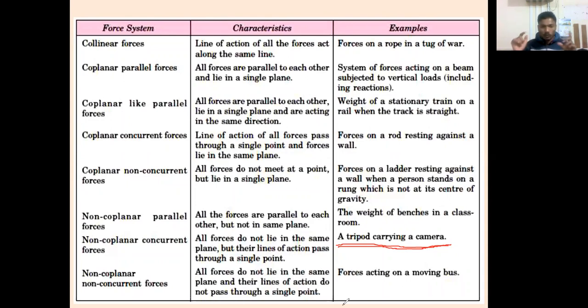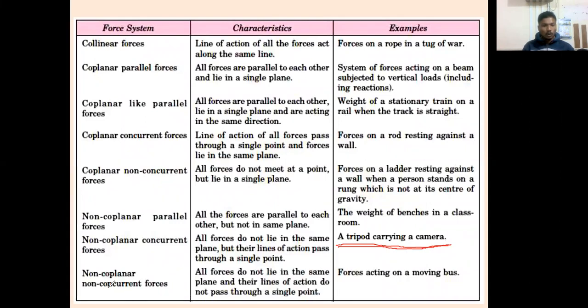So it is very simple. Whatever legs of tripods are there, these are not in a single plane. That's why it is non-coplanar. But all the three legs of the tripod are meeting at one point, a single point. That's why it is concurrent. Very good. So I hope you are understanding.